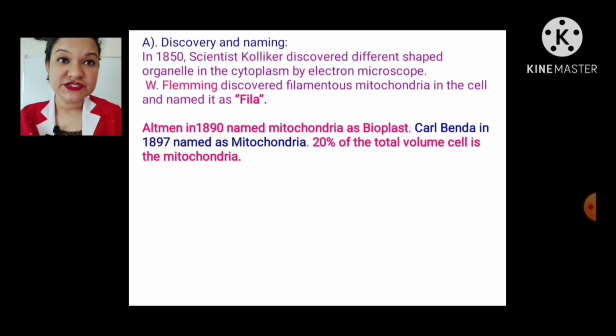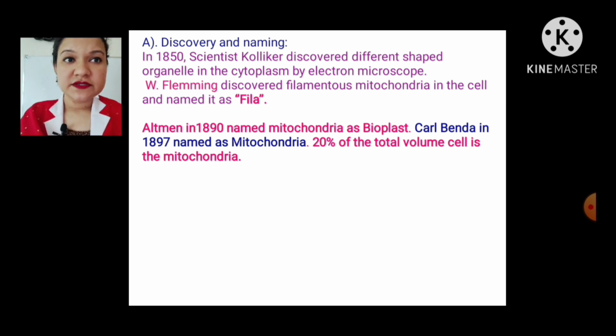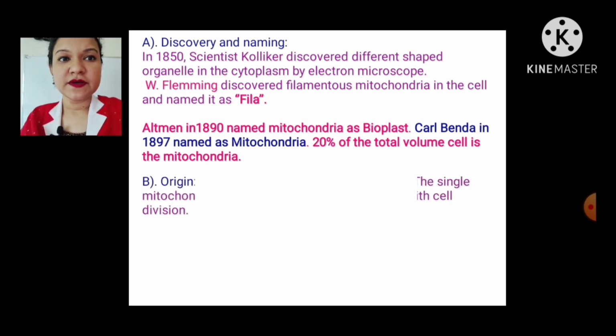Discovery and naming. In 1850, scientist Kolliker discovered a differently shaped organelle in the cytoplasm by electron microscope. Walter Fleming discovered filamentous mitochondria in the cell and named it phyla. Altman in 1890 named mitochondria as bioplast. Carl Benda in 1897 named it mitochondria. 20% of the total volume of the cell is the mitochondria.